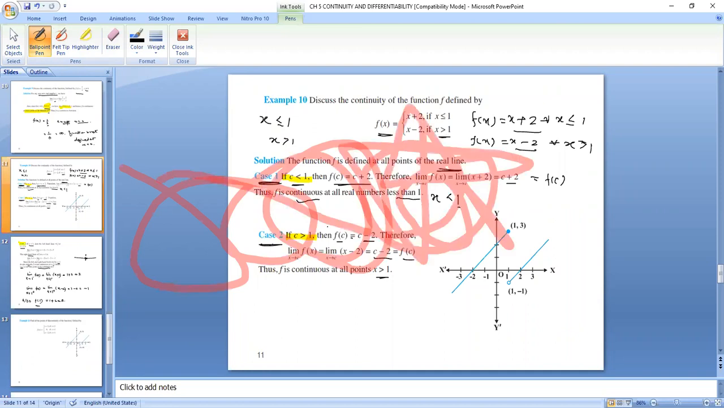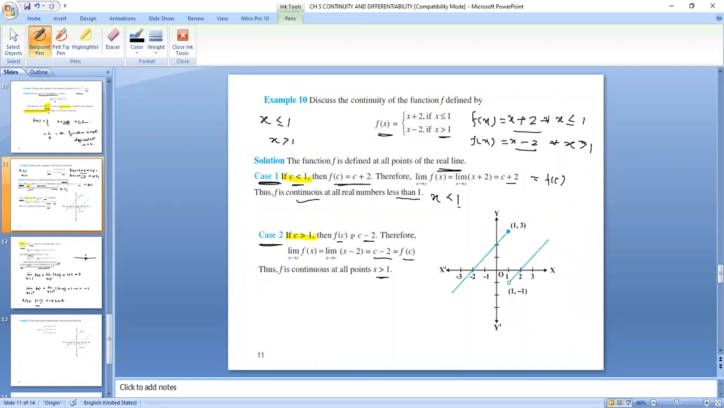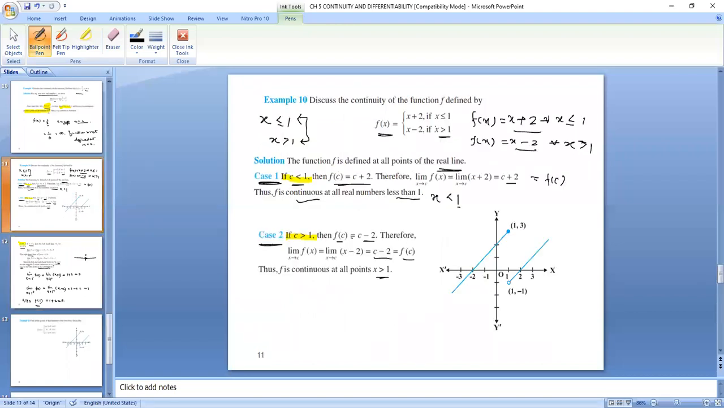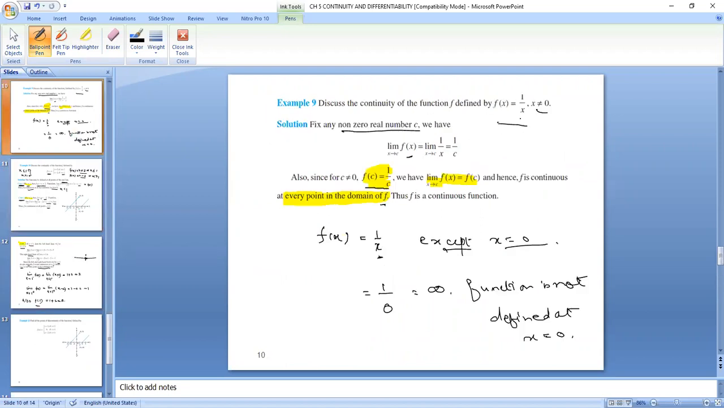Beta, remove these annotations. Okay. Now we have to check the third case when x is equal to 1. We are taking the cases from the given question only. We are not taking random values. We are taking c equal to 1 because we have to check the continuity at 3 points: greater than 1, less than 1, equal to 1. And we will compare with the previous question.